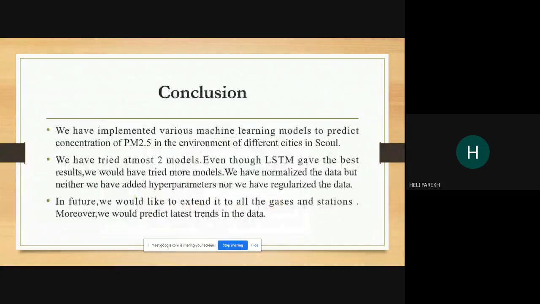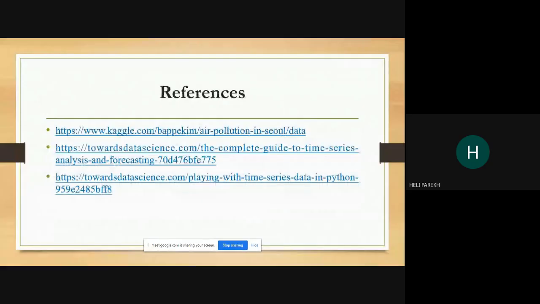Yeah, so at present we have taken into concern only PM2.5, and we have tried AR and LSTM. So in future we can try more models, we can add hyperparameters or regularize the data. At present we have only normalized the data, and yeah, we have taken the data set from Kaggle.